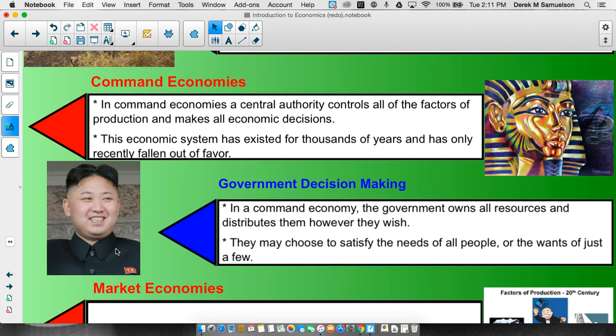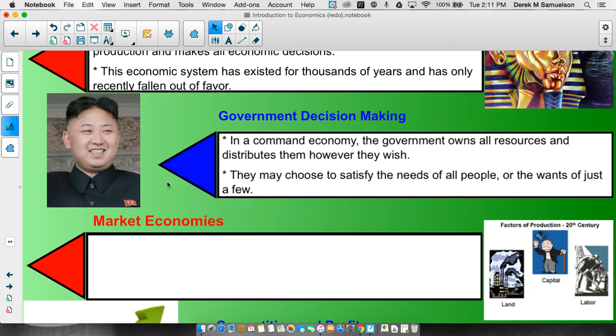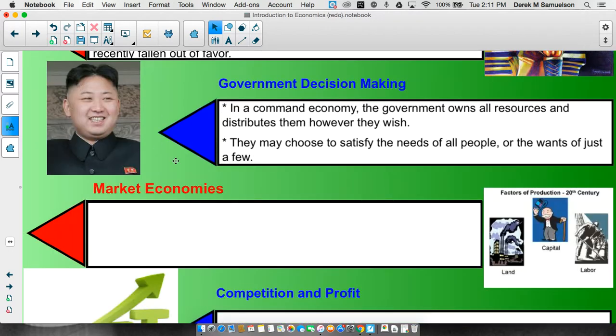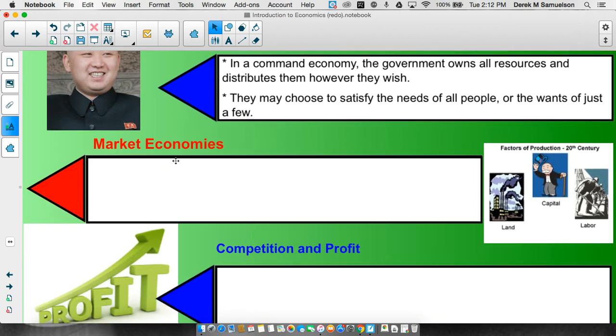It's a command economy. Now, he can choose to satisfy the needs of all people or the wants of just a few. It's all his. He gets to do what he wants. He's also very crazy, like very, very crazy and very dangerous. So steer clear of this guy. Like, seriously, look him up if you don't know. Like, wacko. All right, moving on.